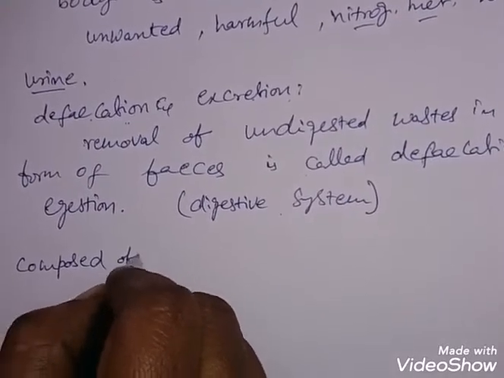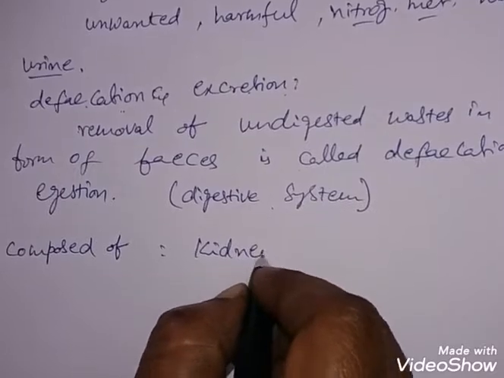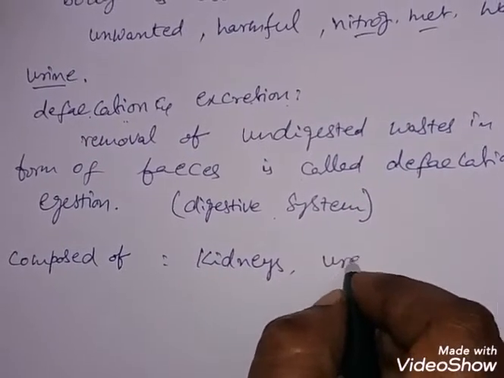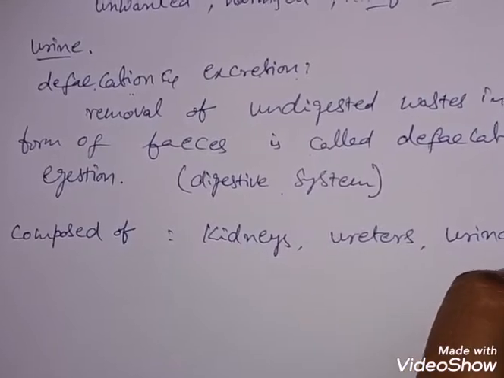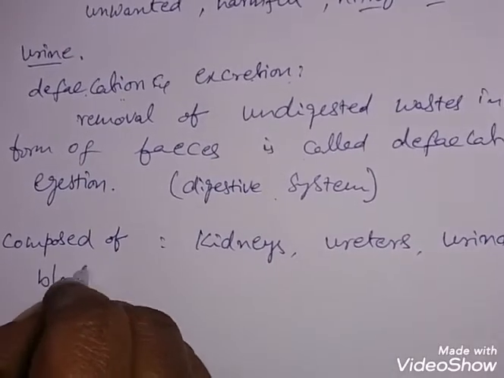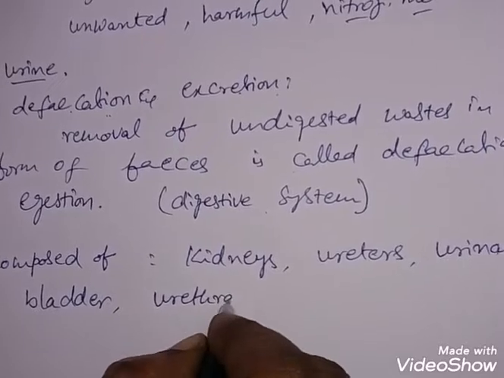It is composed of a pair of kidneys, ureters, a single bladder which is called the urinary bladder, a muscular organ, and also the urethra.